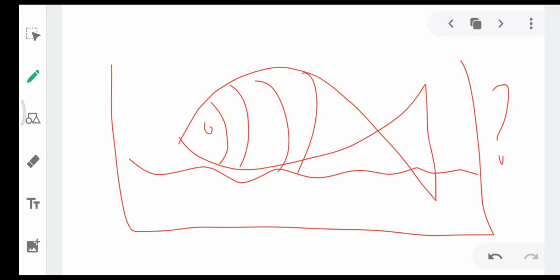Will it allow you to touch? No. The fish will run away from that point. So that is the probability a fish is using. It is not coming into your hands, because if it comes, you may catch it and fry and eat it. That's just an example I gave you.